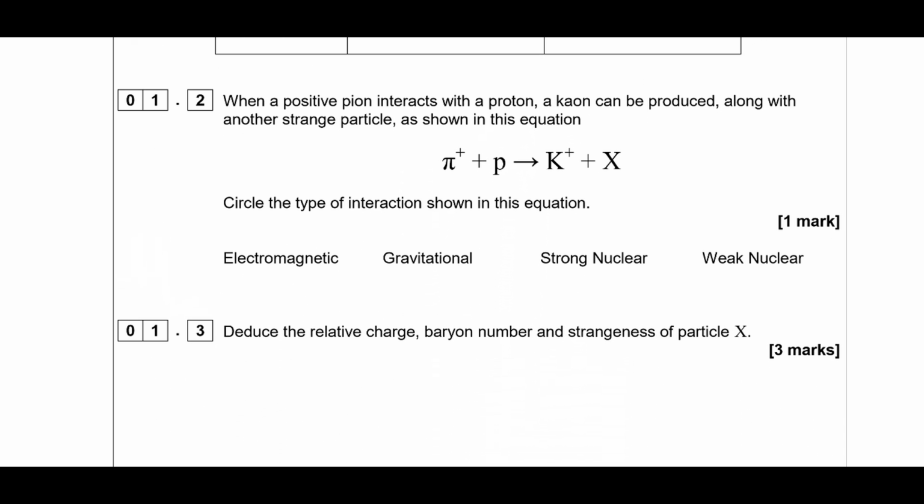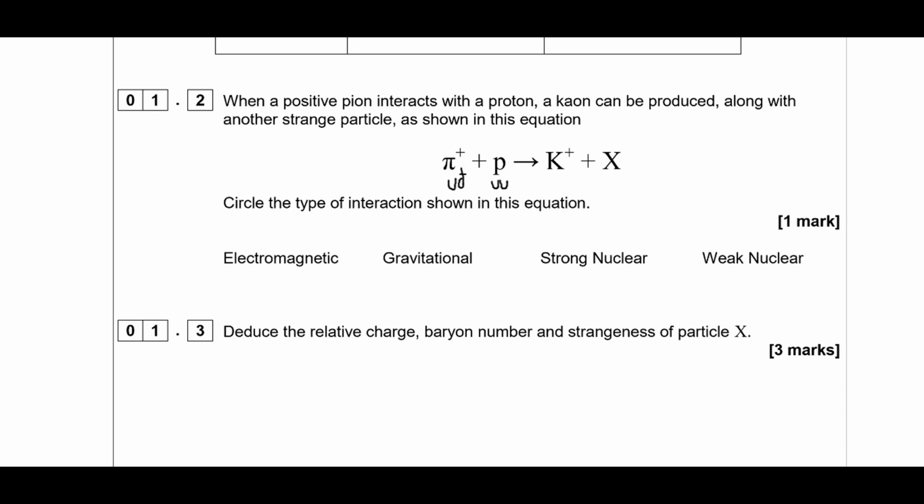So a positive pion interacts with a proton and a kaon can be produced along with another strange particle as shown. So circle which type of interaction is shown in the diagram. So we've got in a pion, we just had this, so it's an up anti-down, going to an up, up, down.